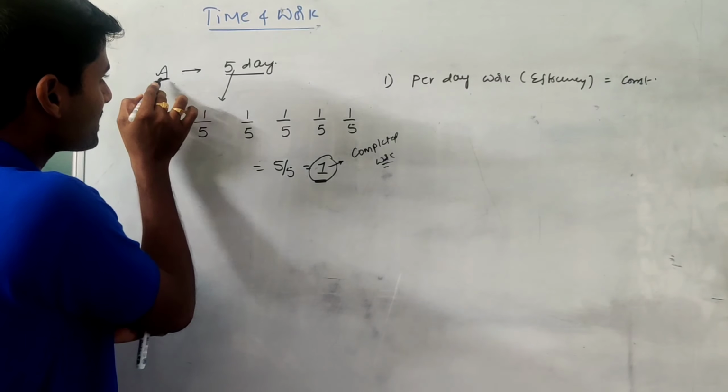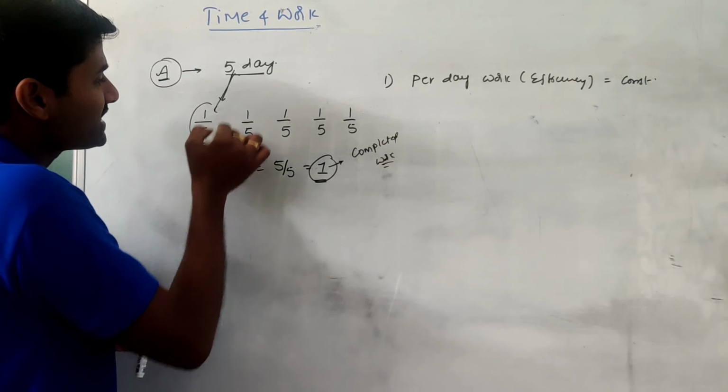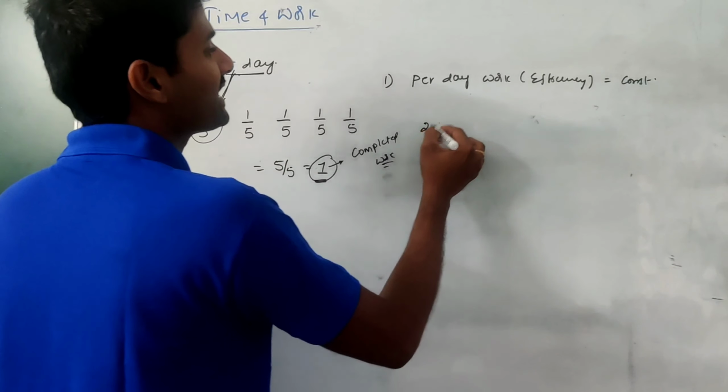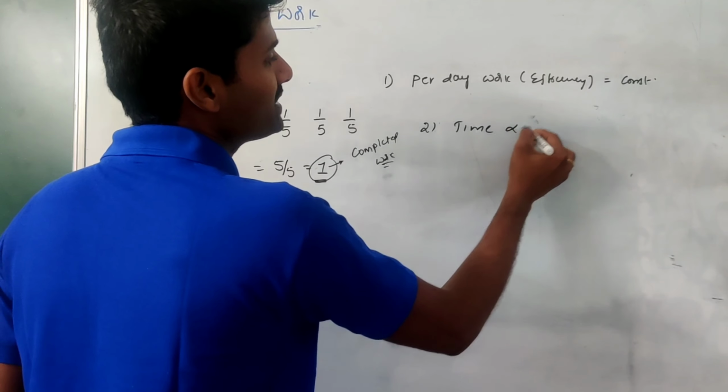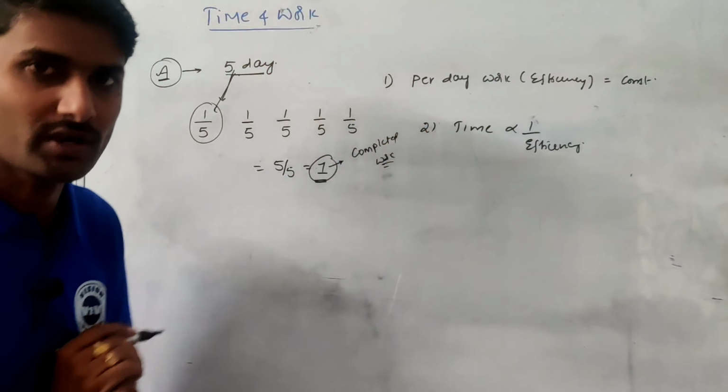Then observe these two parameters. If A can do the work in 5 days, the efficiency of the person is 1/5. It means time is inversely proportional to efficiency. That is the important point.